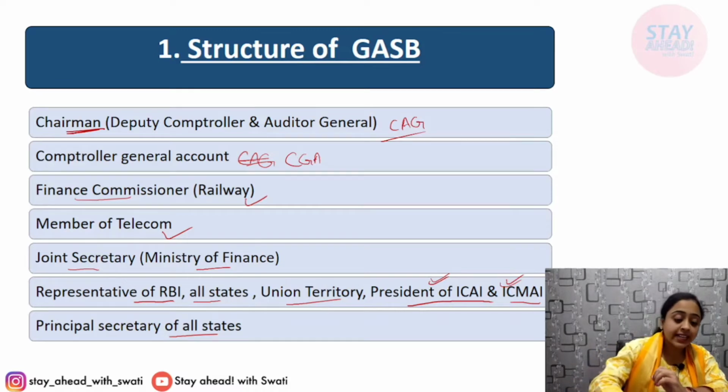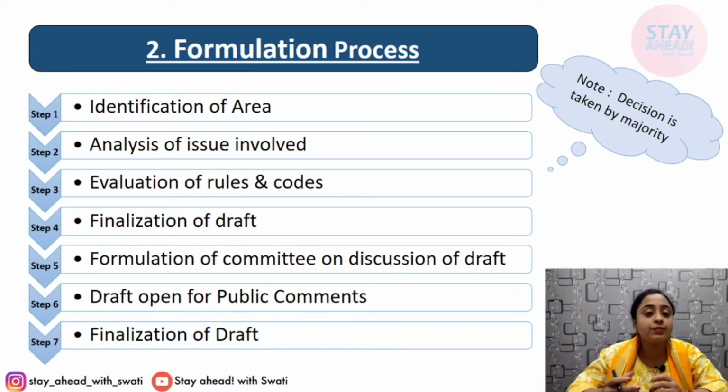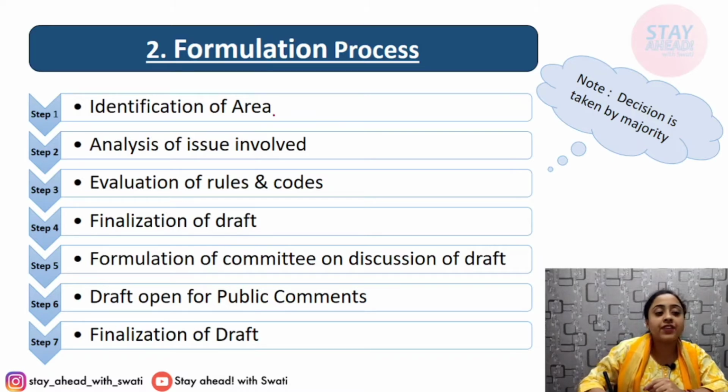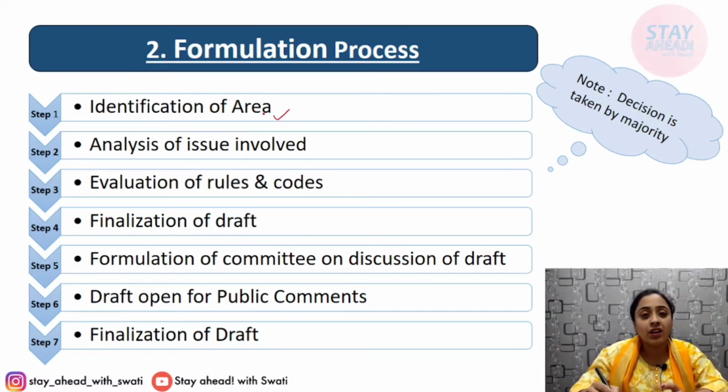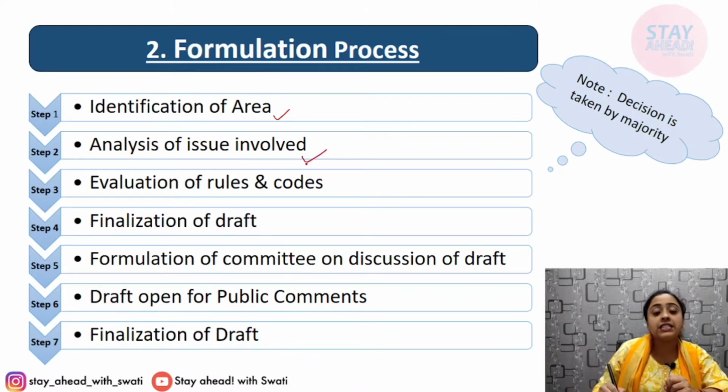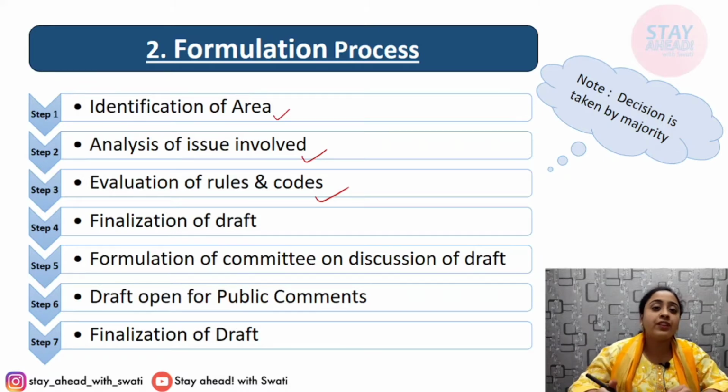Now next comes the formulation process. How is this made? The first step is identification of the area. The area where, for example, deposits, assets, liabilities, capital, whatever, you pick up an area, then you analyze what are the issues involved, then evaluation of rules and codes. What are the rules that should be made, how then we apply it, what is wrong, what is right, and if it is not right, any improvement that can be done is done. Its implications, bad or good, both are taken into account, and then some rules are made in the standard. Then a draft is prepared.